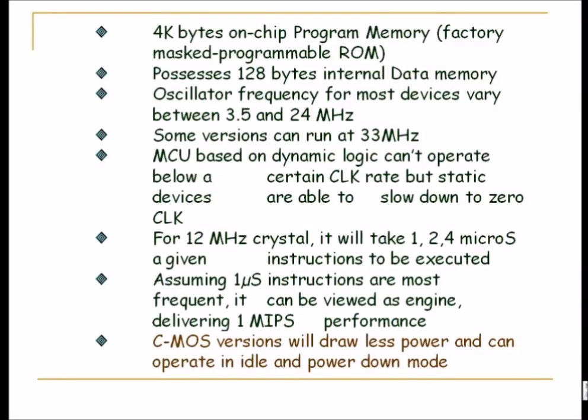And this Intel's 8051 has 4 kilobytes on-chip program memory, which is factory masked programmable ROM, and possesses 128 bytes of internal data memory. For storing your temporary variables, normally we call it Scratchpad, and there are 128 bytes of internal RAM. We'll come to it further and see how this is divided into different banks and used for different purposes, how the stack pointer works, etc. So it has 128 bytes of internal data memory.